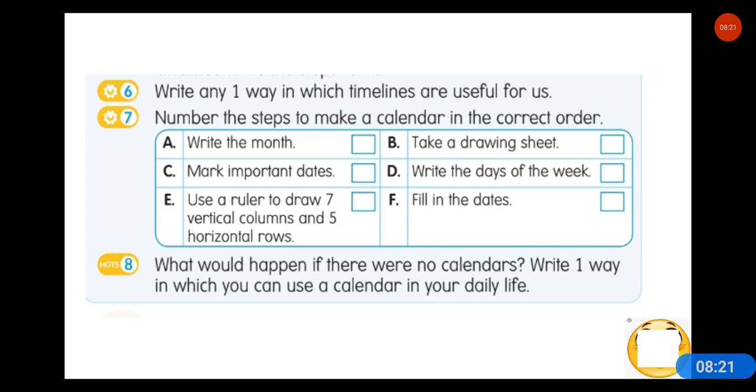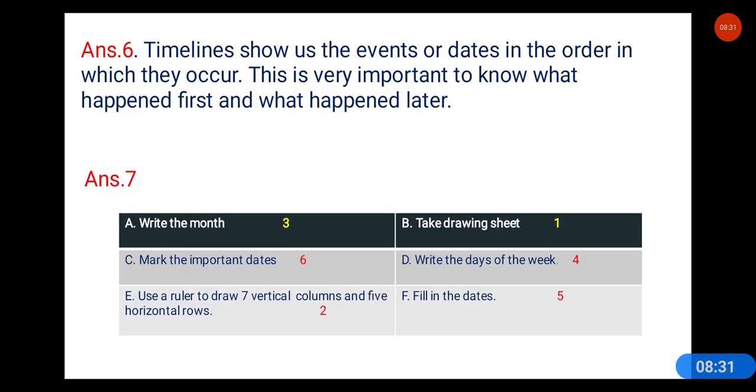Look here. What would happen if there were no calendars? Write one way in which you can use a calendar in your daily life. Here, look at the question answers. Number 6: timelines show us events or dates in the order in which they occur.